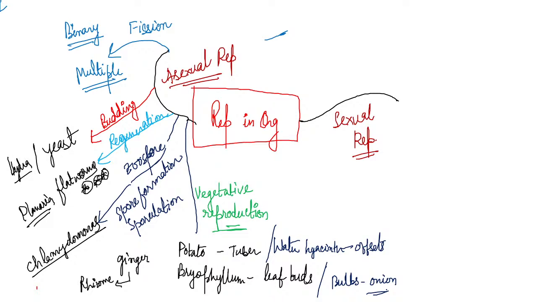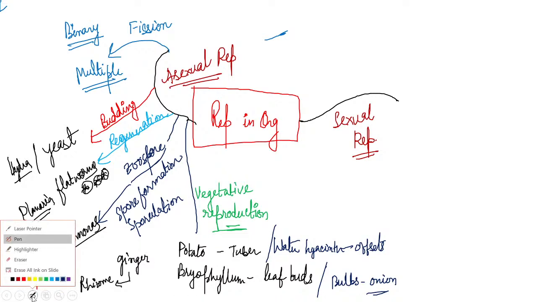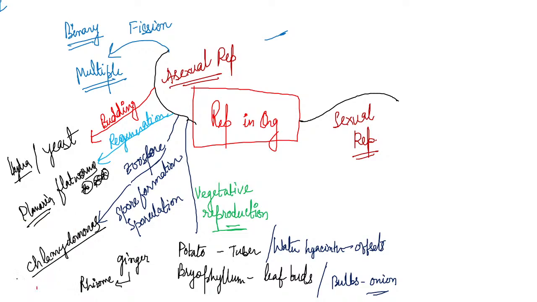We have studied all the parts of asexual reproduction. Now, how sexual reproduction is done, what the types of sexual reproduction are, and what type of organisms take part in it. Right? In asexual reproduction, we do not get variation of the species, we just get clones, that is, a similar kind of species.